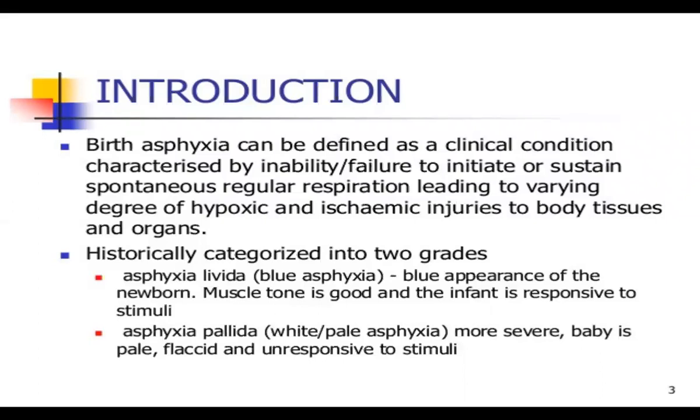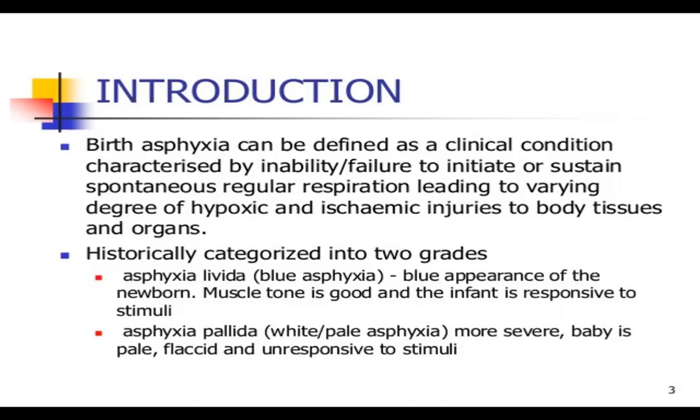So if you see the introduction part of it, birth asphyxia can be defined as a clinical condition which is characterized by inability or failure to initiate, and sustain, spontaneous regular respiration. And what does it lead to? It leads to various degrees of hypoxia, and or ischemic injuries to body tissues and the organs of the neonate. And historically it is categorized into two: blue asphyxia, and the second one, white or pale asphyxia.